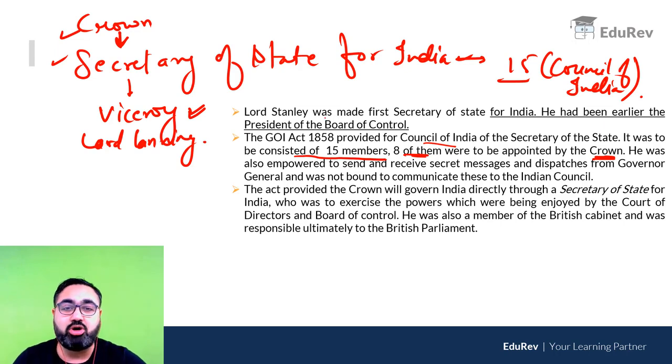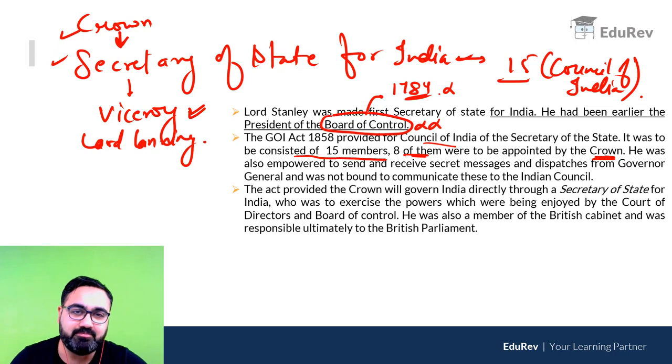इसके अलावा the concept of board of control had ended. अब कोई board of control नहीं होगा, कुछ नहीं होगा. When was the board of control set up? Try to remind yourself. It was in 1784 Pitt's India Act. बोर्ड ऑफ कंट्रोल को खत्म कर दिया गया था.